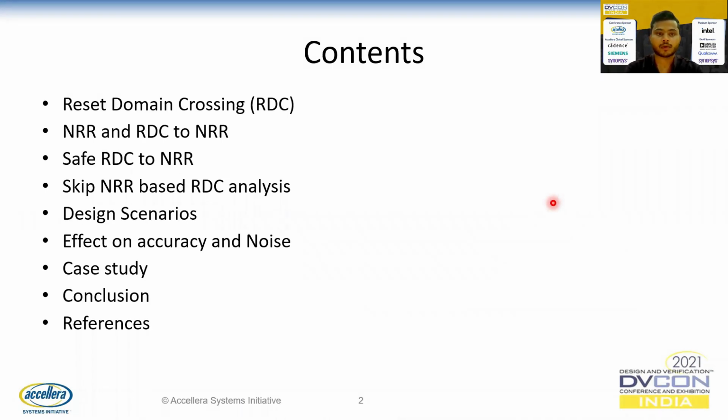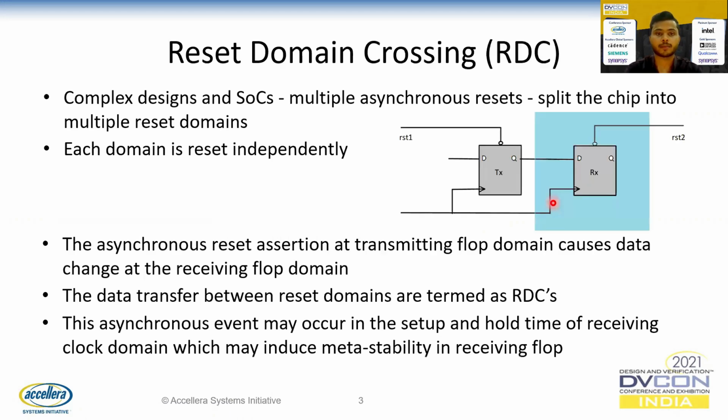These are the contents of our paper. We will be discussing briefly about reset domain crossings, NRR and RDC to NRR, safe RDC to NRR, and what is skip-NRR based RDC analysis, along with some design scenarios. We will also be discussing the effect on accuracy and noise in the results that we have after reset verification, along with the case study, and we have a conclusion. Moving to the next slide.